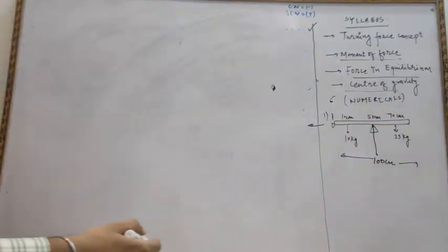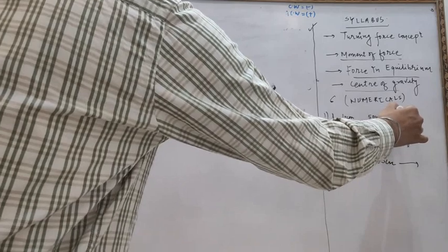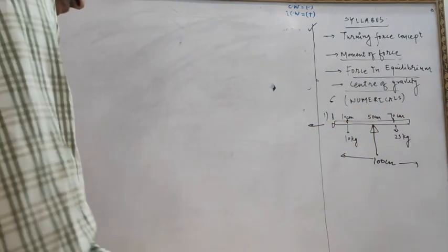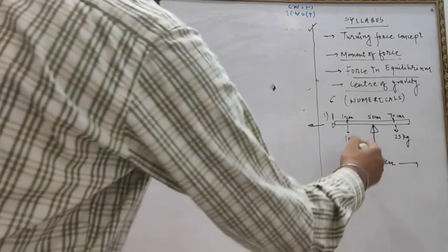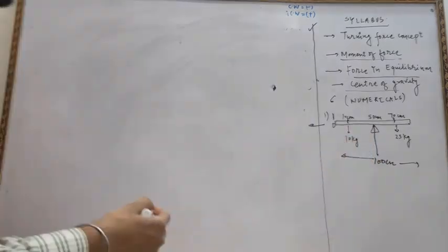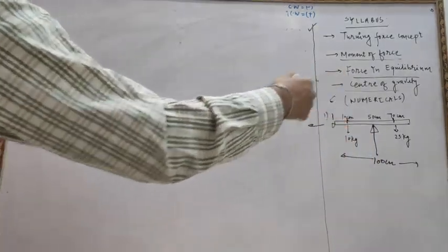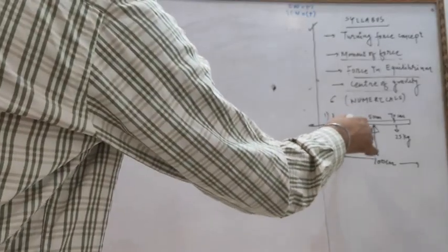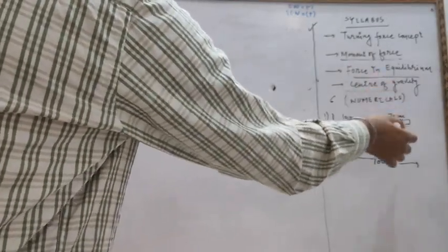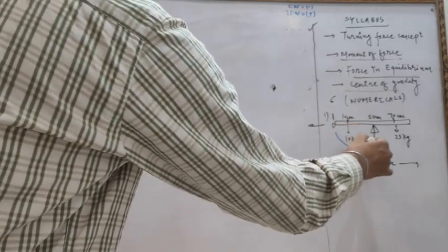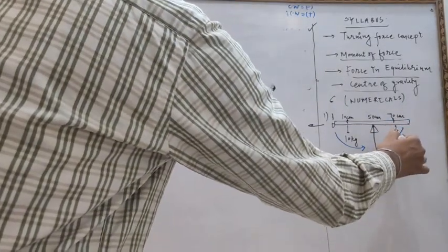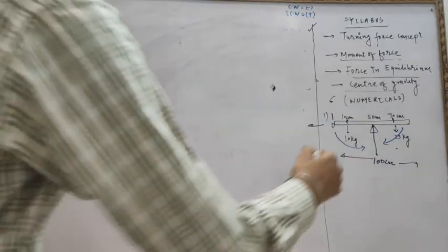This 25 kg is placed at a distance of 70 centimeter and this 10 kg is placed at a distance of 10 centimeter. So what we need to do is determine the net force and the direction of this body. Suppose this body, in which direction will it move? This 10 kg will be in anti-clockwise direction while this 25 kg will be in clockwise direction.